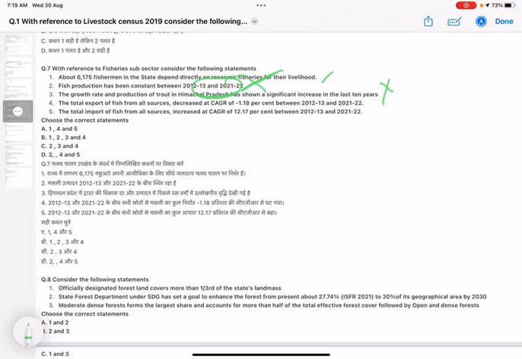Fourth, the total export of fish from all sources decreased at a compound annual growth rate of minus 1.18%. This statement is correct. And the other statement, that import increased at a CAGR of 12.17% in this period, is also correct. So statements 1, 4 and 5 are correct, and option A is the right answer.